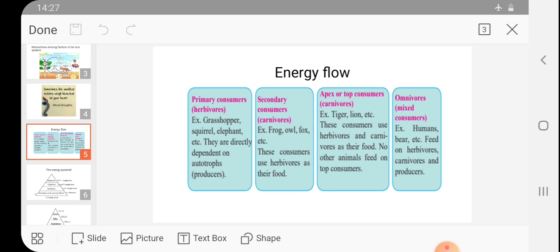But herein you have seen they are dependent on each other for food only. So if they are passing the food, what about the energy? Energy is also passing from one organism to another here. Okay, about it in detail.